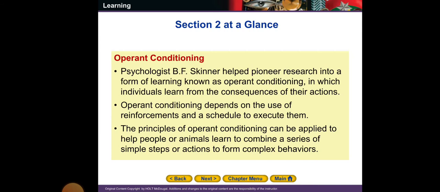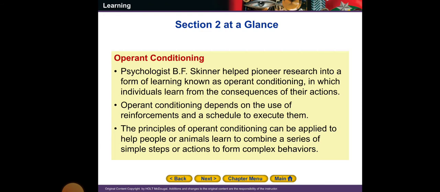Individuals learn from the consequences of their actions. What does it mean? Operant conditioning means that individuals learn from the consequences of their actions, or the results of their actions. Operant conditioning depends on the use of reinforcements and a schedule to execute them. So whenever I'm talking about operant, I'm talking about the results.